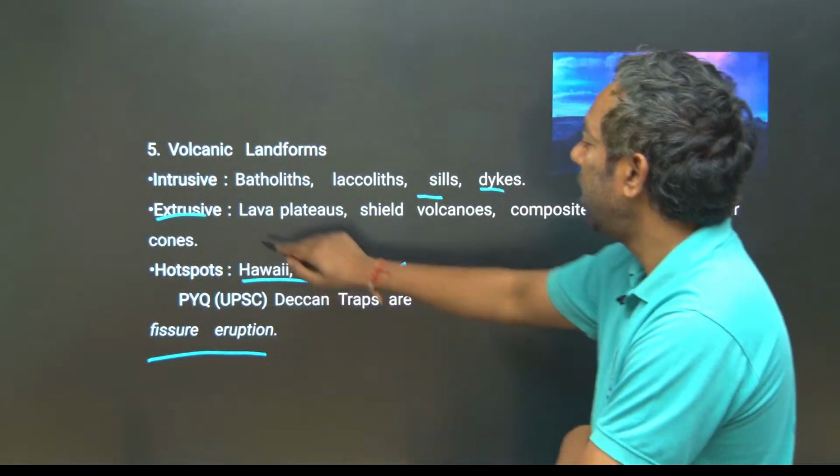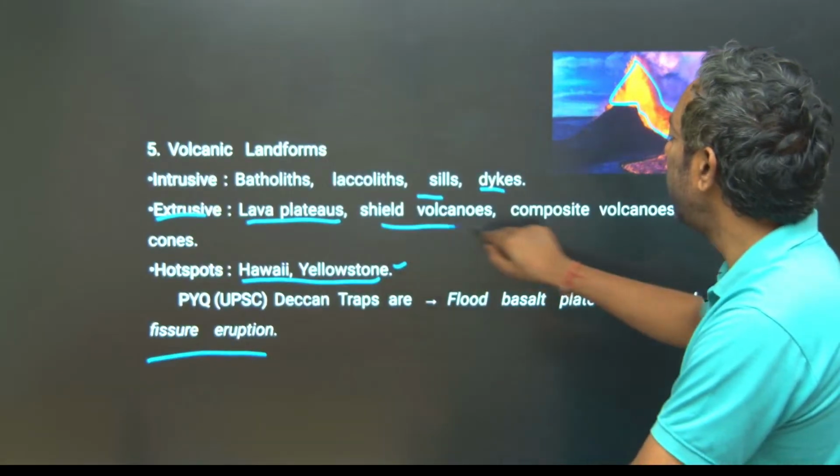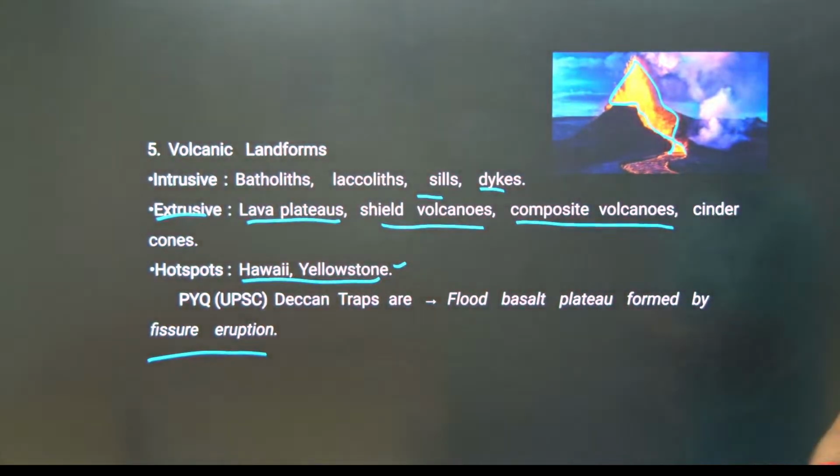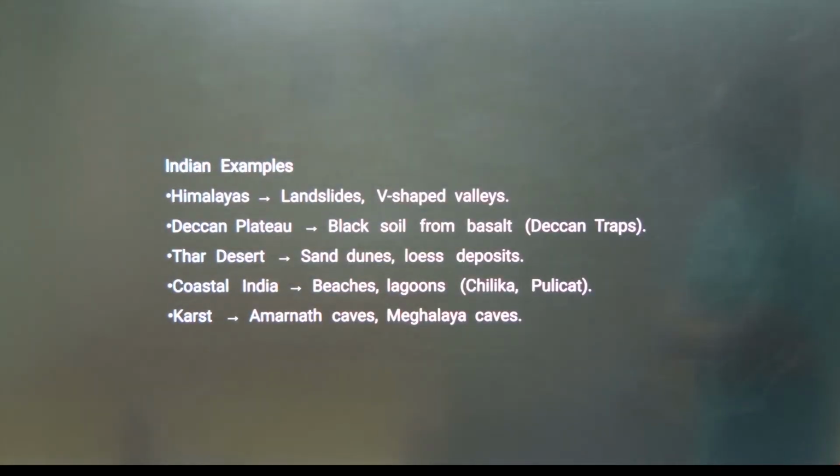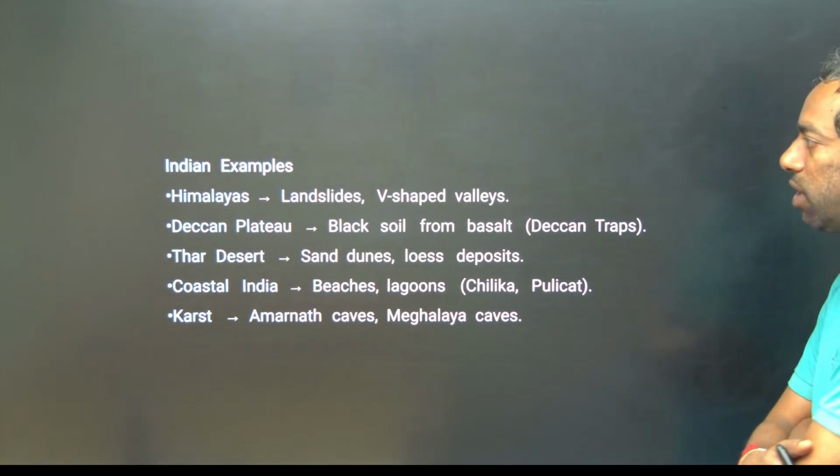Extrusive landforms include lava plateaus, shield volcanoes, composite volcanoes and cinder cones. Intrusive landforms mean batholiths, laccoliths, sills and dykes. They can ask you the names, so you have to remember them, guys.